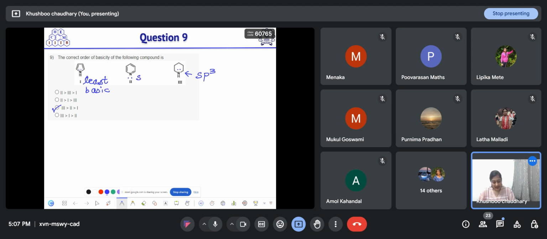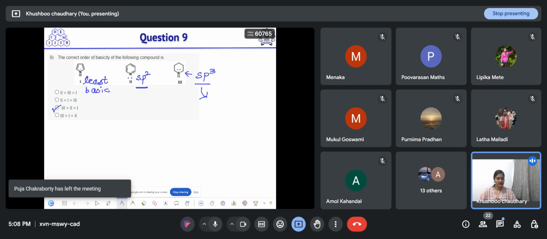And as we know, sp2 hybridized nitrogen is more electronegative than sp3 hybridized nitrogen. So in the case of the second, electrons are strongly bound to the nitrogen, but in the case of sp3 nitrogen, electrons are not so strongly bound to the nitrogen, so it can donate easily. So that's why the correct option is option C. Third is most basic, then second, followed by one. Got it? Any doubts?